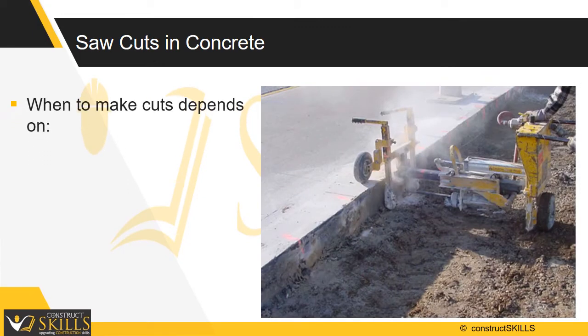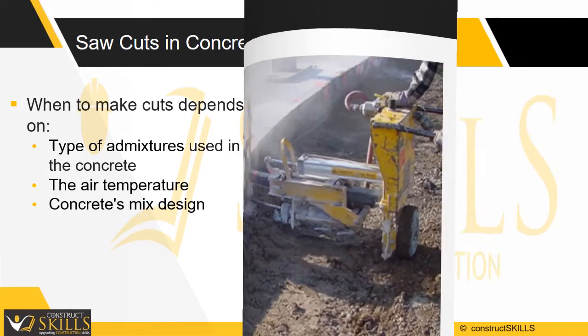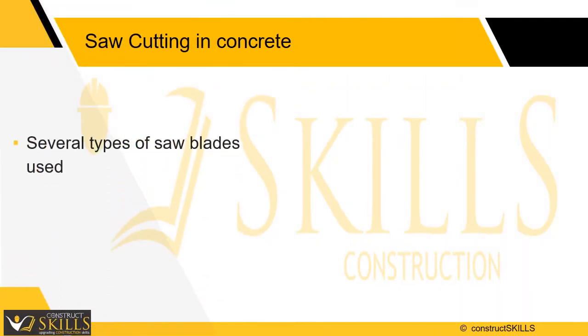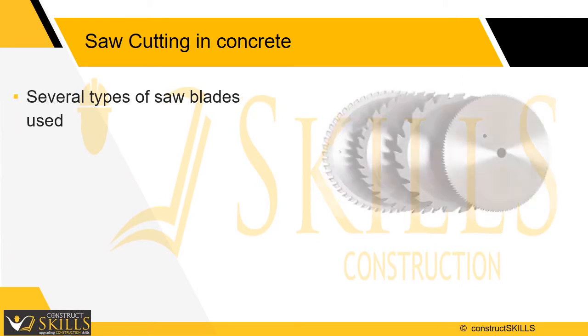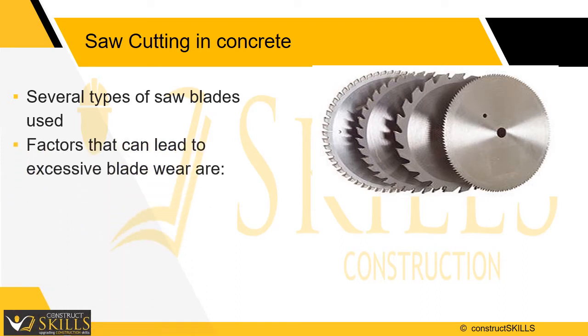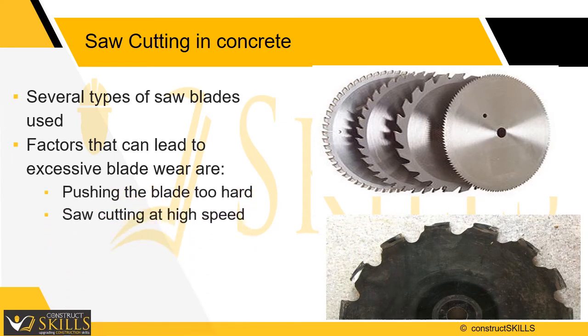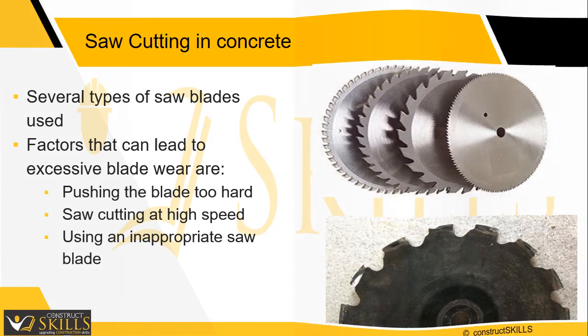Determining when to make cuts depends on many factors, including the type of admixtures and aggregate used in the concrete, the air temperature, and the concrete's mix design. There are several types of saw blades that can be used, depending on the concrete type and how soon the cuts can be started. The factors that can lead to excessive blade wear are pushing the blade too hard in the concrete, and saw cutting at high speed using an inappropriate saw blade.